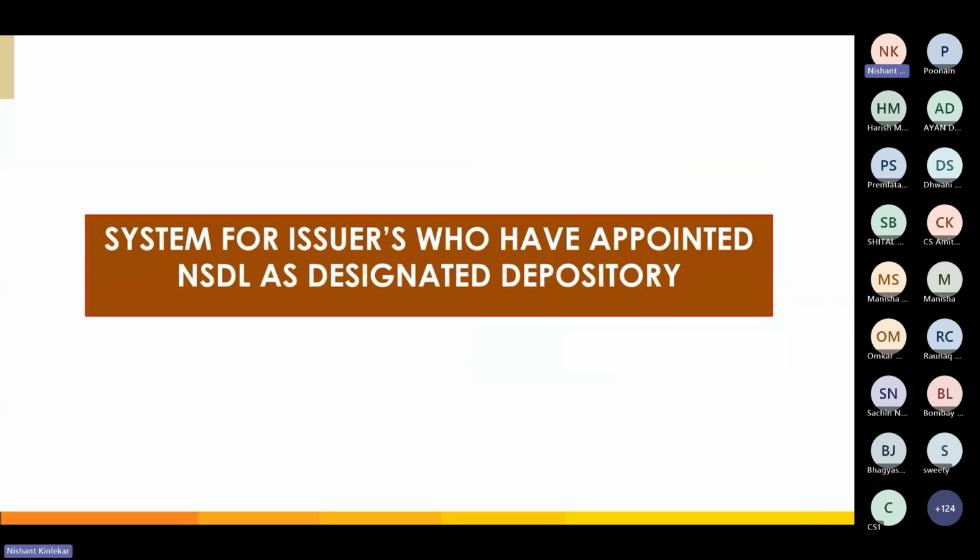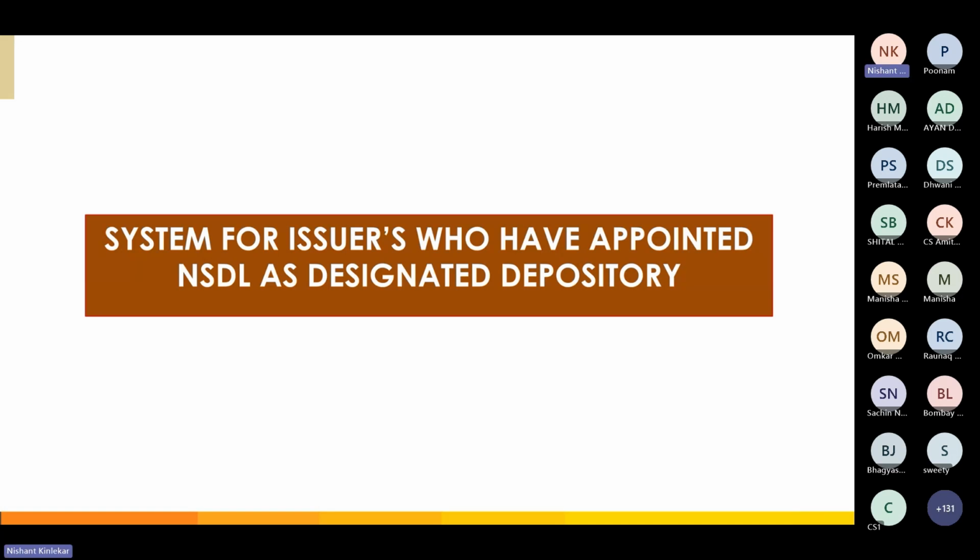Now coming to the actual implementation, the company needs to update the immediate relatives database on the SGD portal. Based on these updated records, the freeze will be imposed during the trading window closure period. Once the SGD records are updated, the company must define the trading window closure in the issuer service portal. Depositories and exchanges will identify the demat accounts using the PAN details of the designated person and their immediate relatives. Based on this, the trading restriction will automatically be imposed.